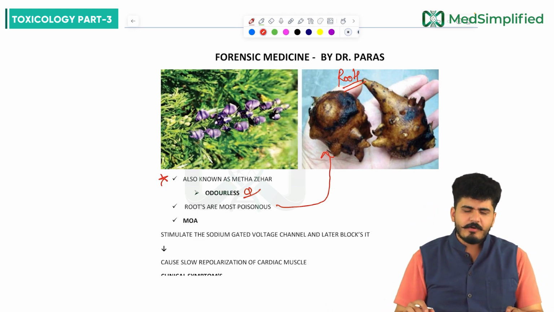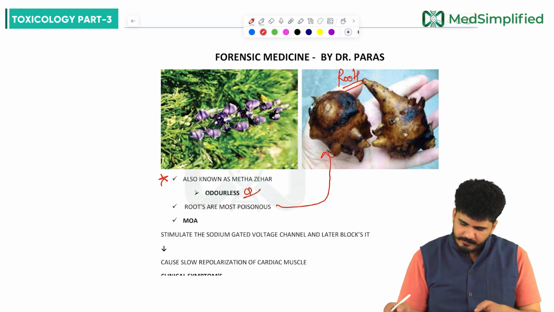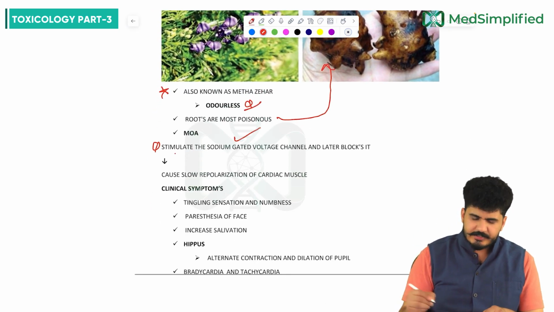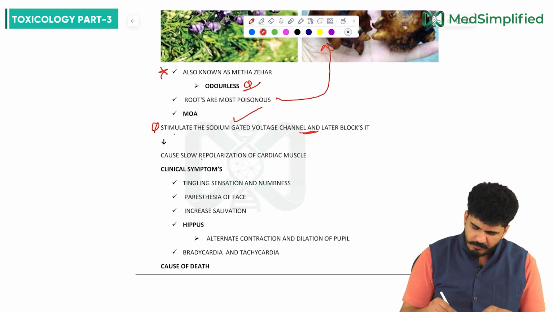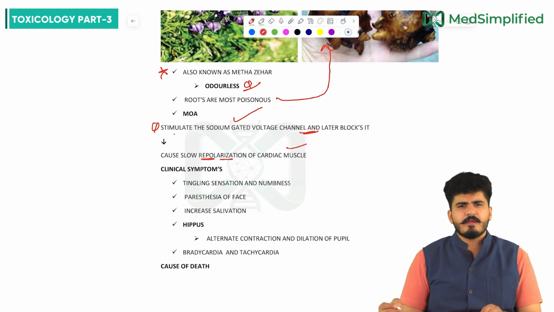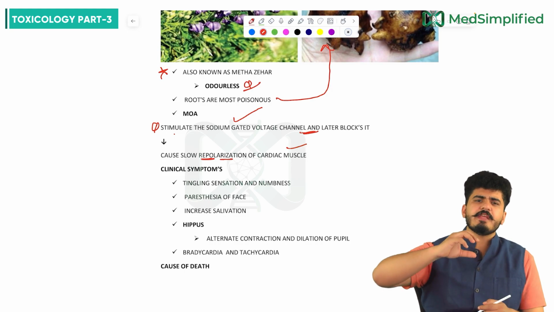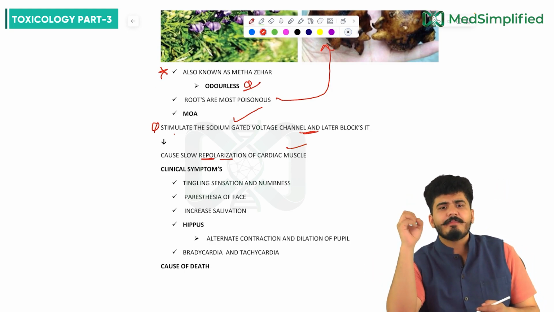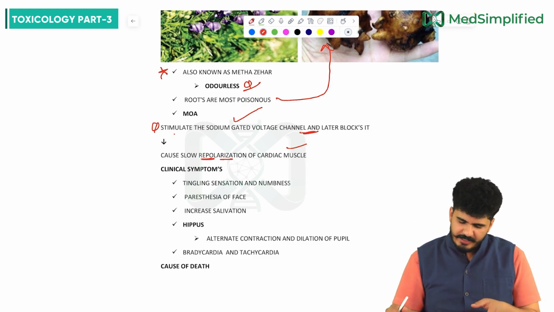What is the mechanism of action? It stimulates the sodium gated voltage channel and later blocks it. First it will stimulate the sodium, then there will be a blockage. So what will happen? It causes slow repolarization of the cardiac muscle. Depolarization is happening, but repolarization is very slow. Very slow repolarization can lead towards bradycardia.